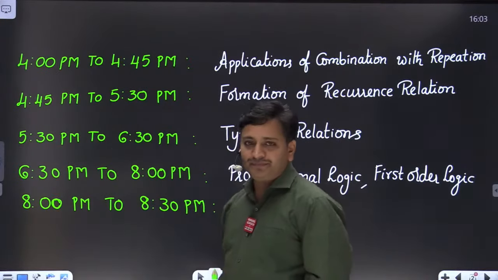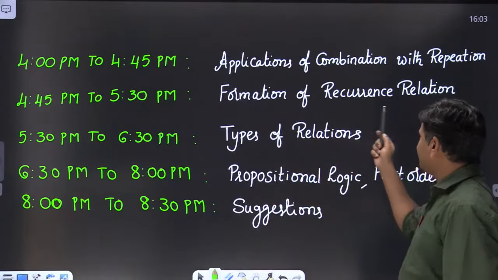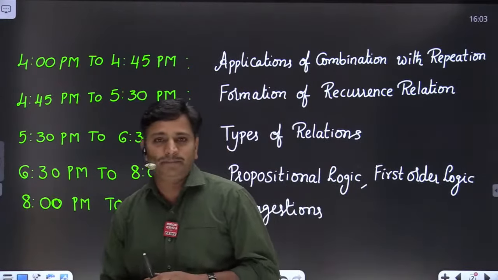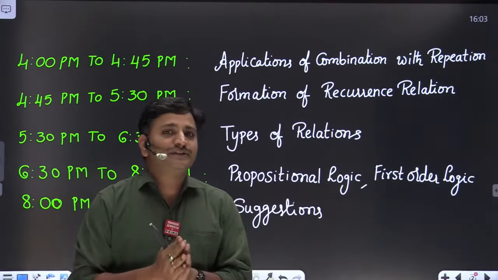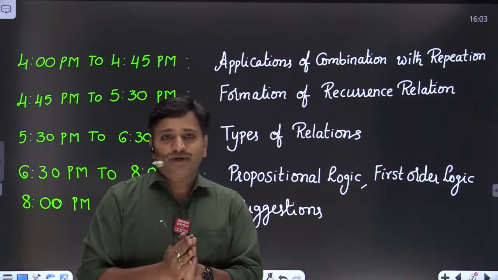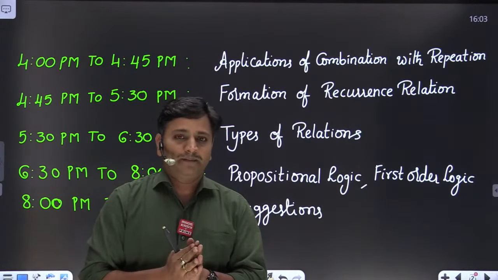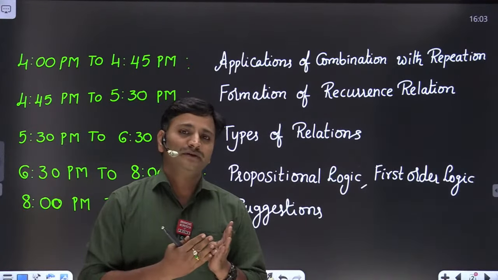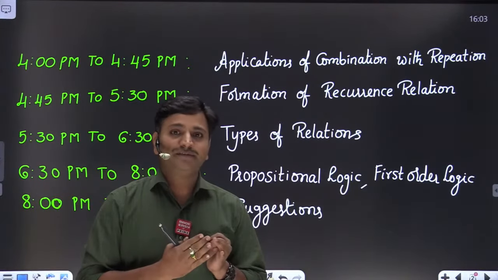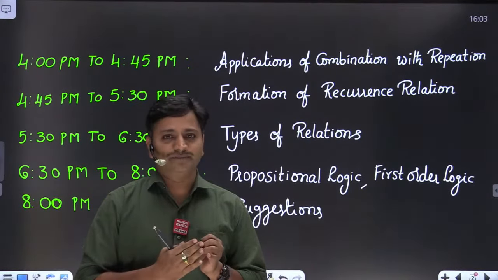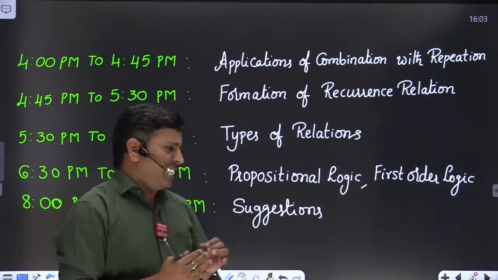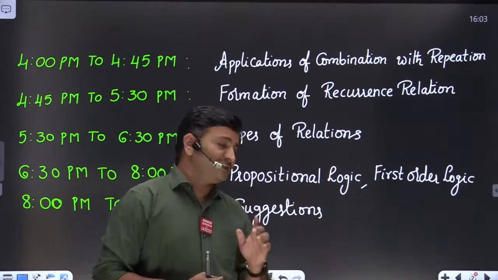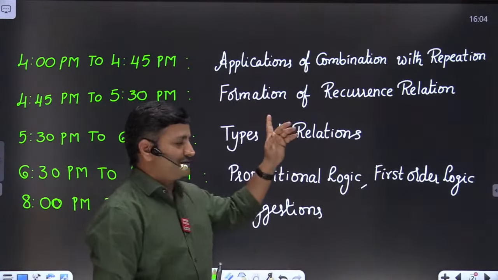to 5:30 p.m. I have chosen the second topic, formation of recurrence relations. You know the importance of formation of recurrence relations, right? Because the recurrence relation concept is most important for computer science branch, because we will study recurrence relations in various subjects like discrete mathematics, data structures, programming languages, and also the algorithms subject. So in every GATE paper we can see one question from the recursion concept. That is the reason I have chosen this topic, friends.